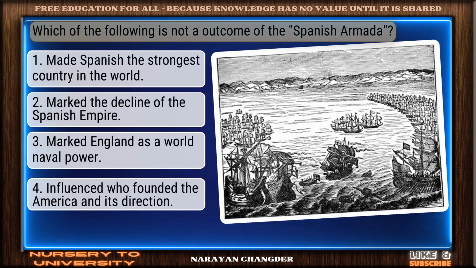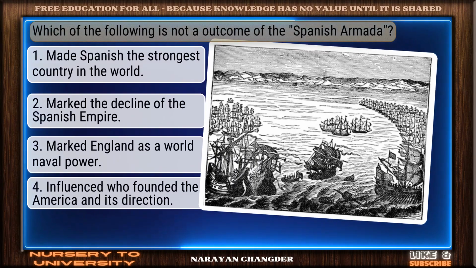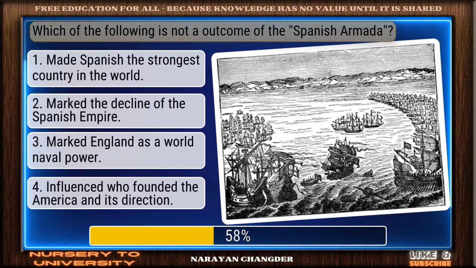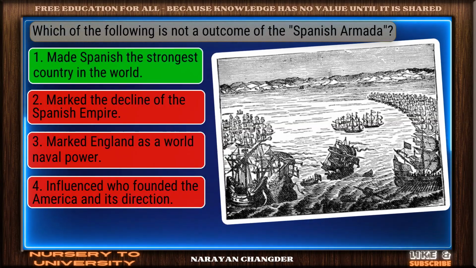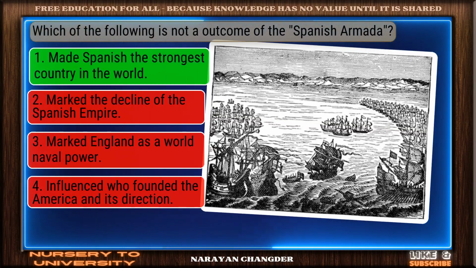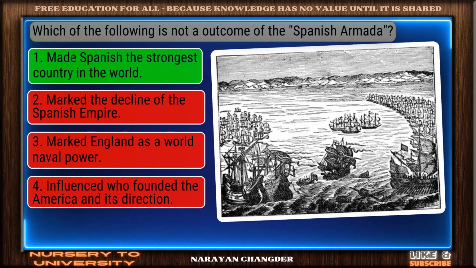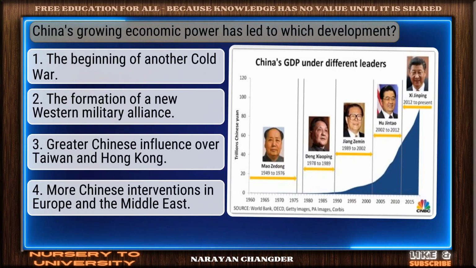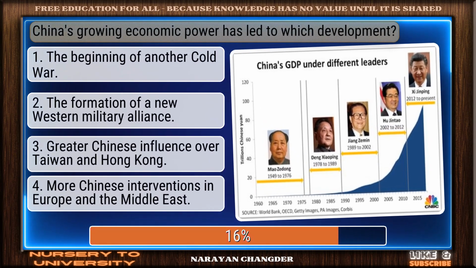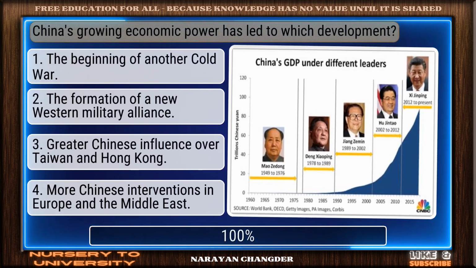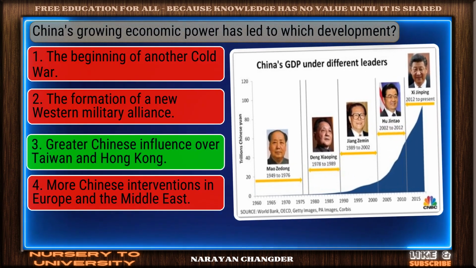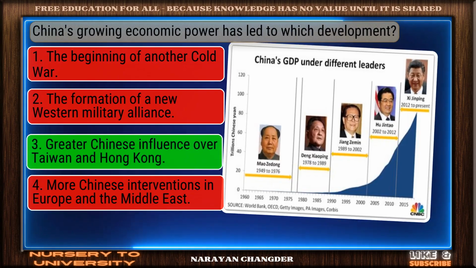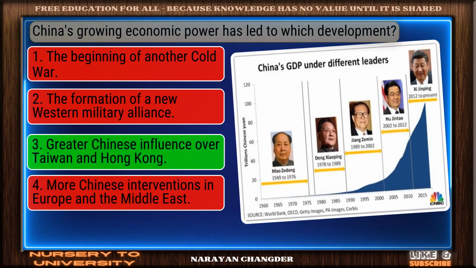Which of the following is not an outcome of the Spanish Armada? Excellent choice. Made Spain the strongest country in the world is the right answer. China's growing economic power has led to which development? You got it. Your choice, greater Chinese influence over Taiwan and Hong Kong, is right.